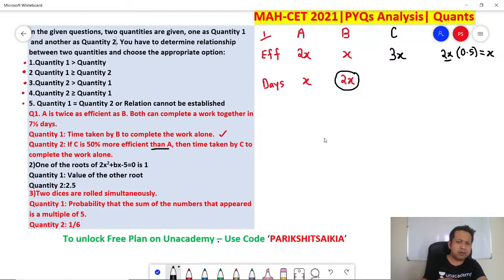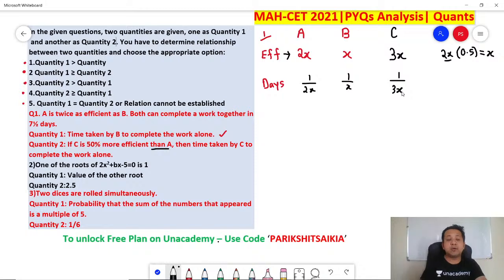Okay. Now think about it. A, B and C, I know the efficiency. Can I also find out the number of days? The relation between efficiency and days is inversely proportional. So let's find out. Inversely proportional, as I said. So it is 1 by 2x, 1 by x, and 1 by 3x.